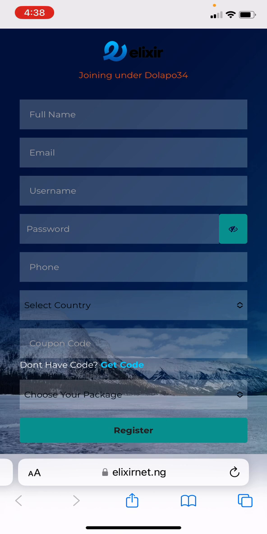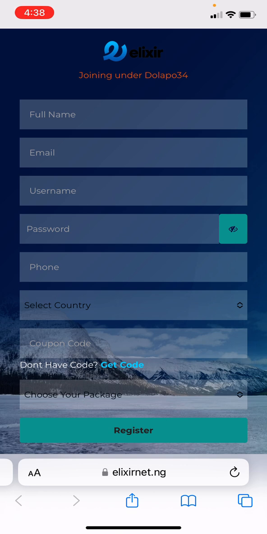Make sure that they tell you that they are joining under you, because some people can actually register with admin, and the commission will actually go to the admin. It won't go to the person referring you, and that can cause a fight between anyone down. So just instruct anybody that is registering under you to click on that link and nothing else.